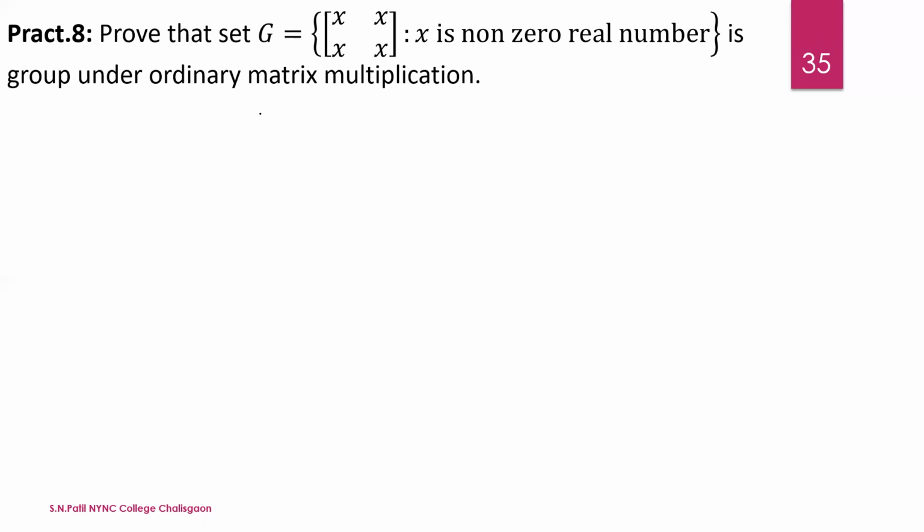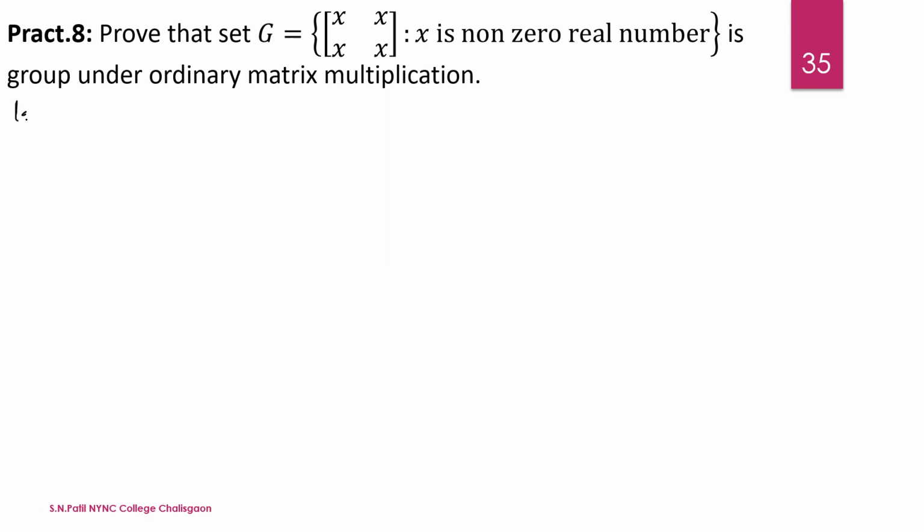First we show all the four properties: closure, associativity, existence of identity, and the last is existence of inverse. Now first we write the set.